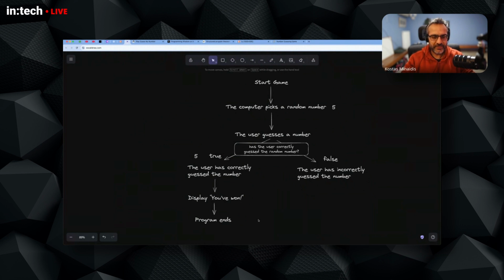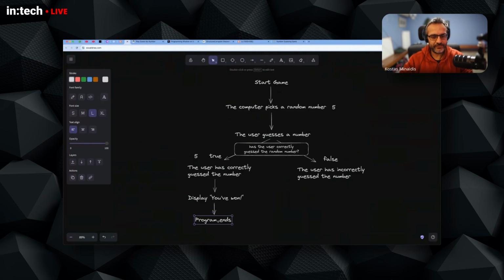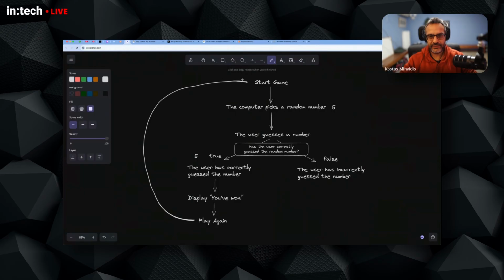Or maybe if we want to make this more fun, at this point, instead of just stopping the game or stopping the program, we might want to give the user the ability to restart the game, to go back to the start and play the game again. So either your program ends here or you play again, which means that at this point, we will have to find a way to redirect the program back here.